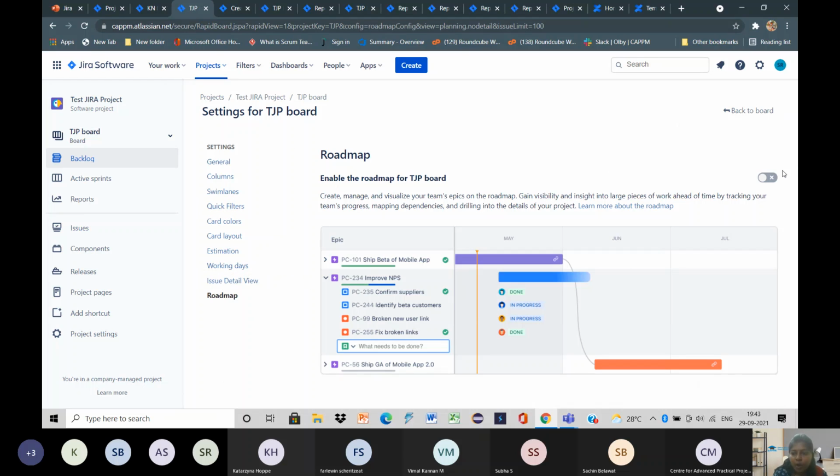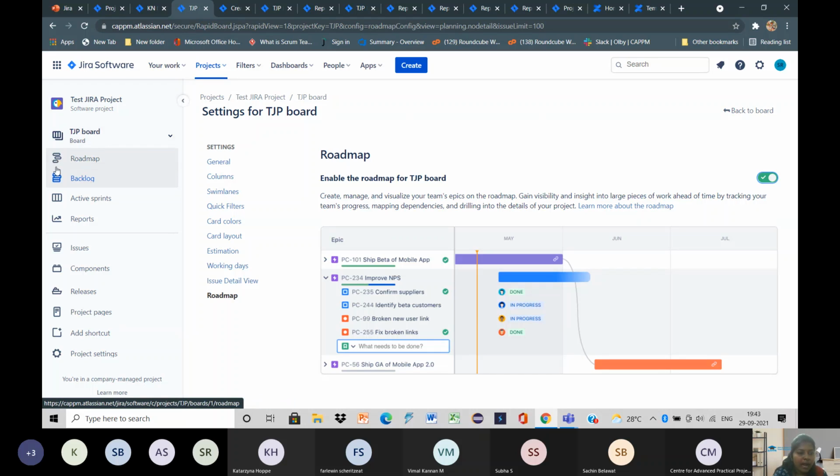Here I will have an option of enabling roadmap. If you want to add roadmap to this project, you can enable that. If you don't want it, you let it be in the disabled state. So this is how we create a roadmap in a Jira software project. See, now the roadmap has been added as a functionality for this project.